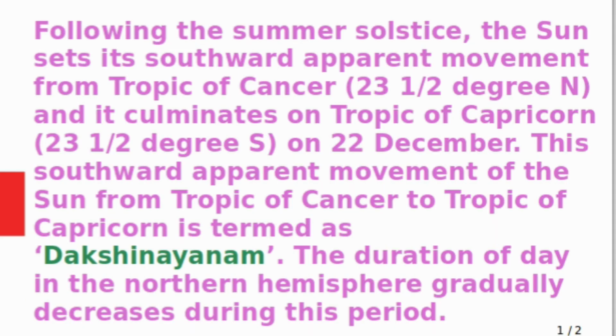Next topic is Dakshinayanam. Following the summer solstice, the sun sets its southward apparent movement from Tropic of Cancer and it culminates on Tropic of Capricorn on 22nd December. This southward apparent movement of the sun from Tropic of Cancer to Tropic of Capricorn is termed as Dakshinayanam.